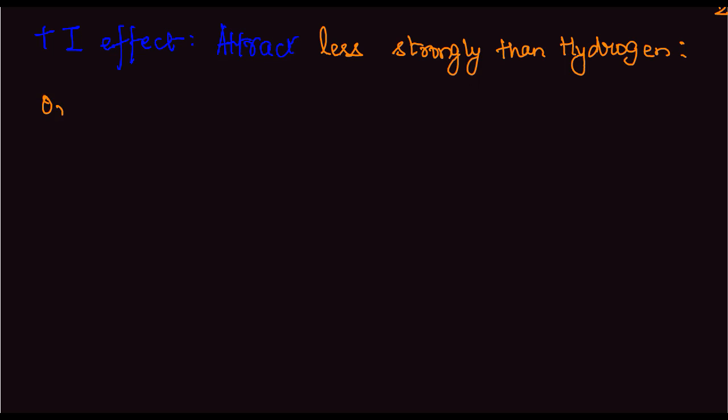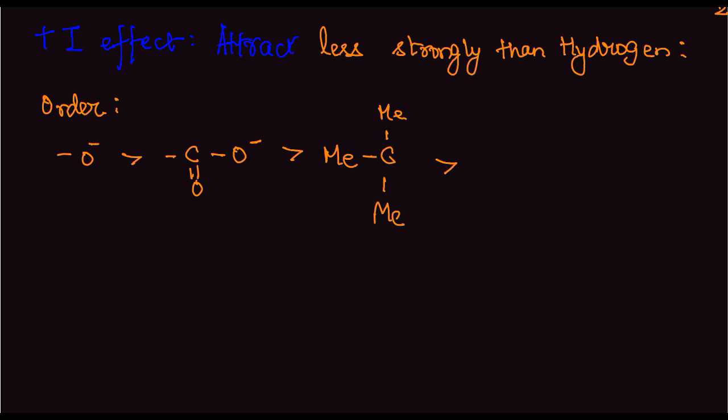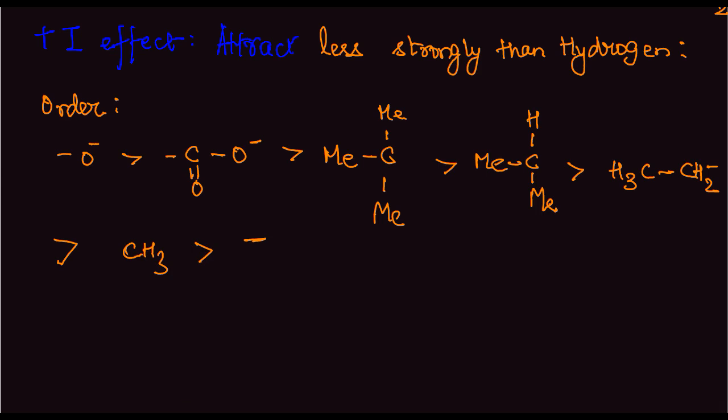The order is, we have O minus greater than the tertiary butyl group, greater than the isopropyl group, which is in turn greater than the ethyl group, greater than the methyl group CH3, greater than tritium, deuterium, greater than hydrogen. So this is the order of plus I effect.